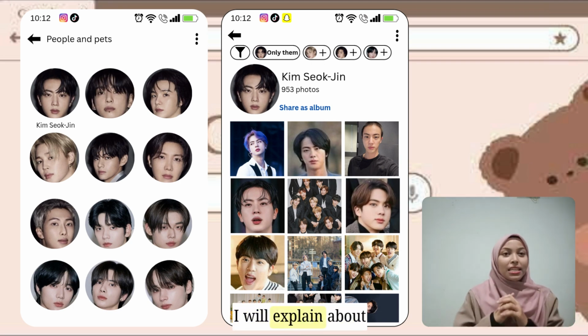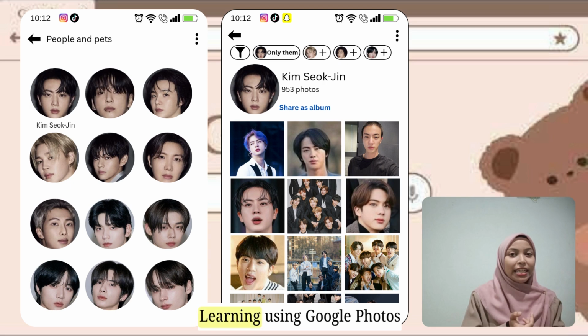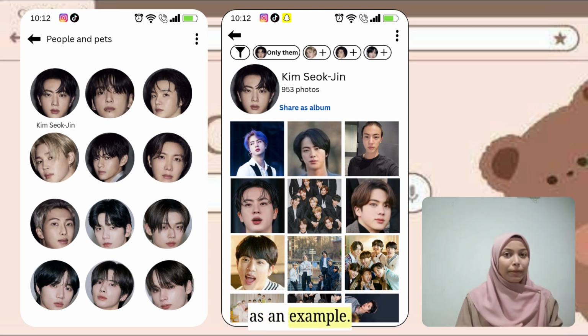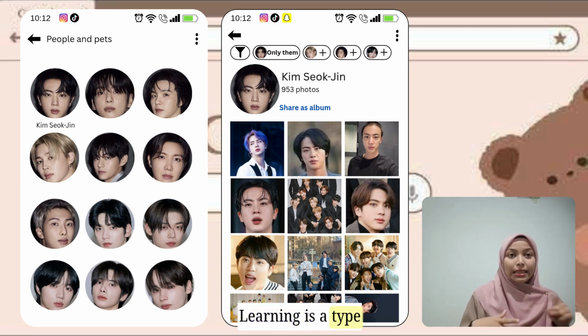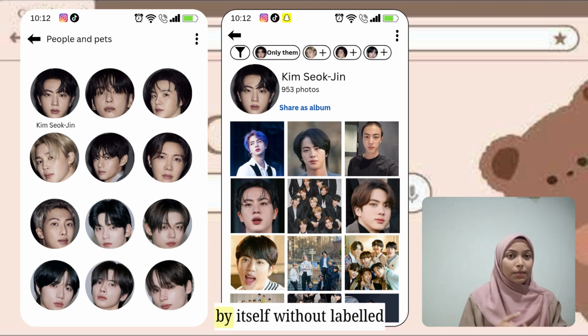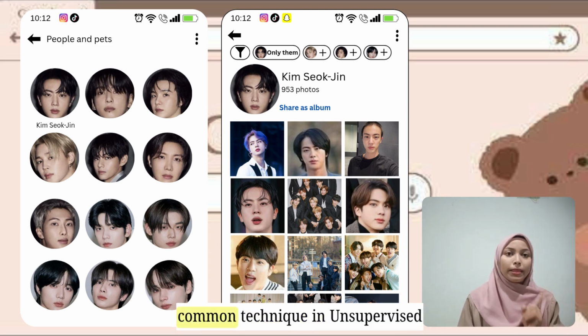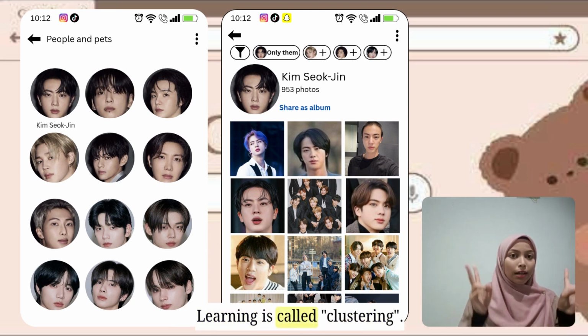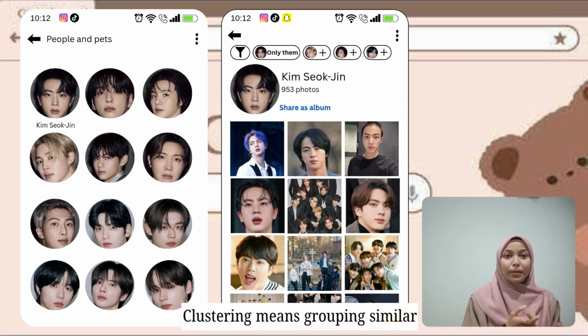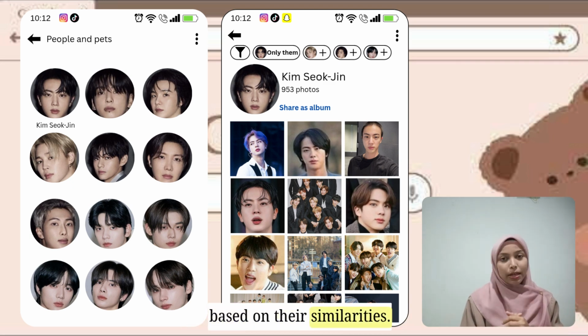Hello everyone, I will explain about unsupervised learning in machine learning using Google Photos as an example. Unsupervised learning is a type of machine learning where the AI learns by itself without labeled data or direct instructions from humans. The system analyzes the data and finds patterns automatically. One common technique in unsupervised learning is called clustering. Clustering means grouping similar data together based on their similarities.